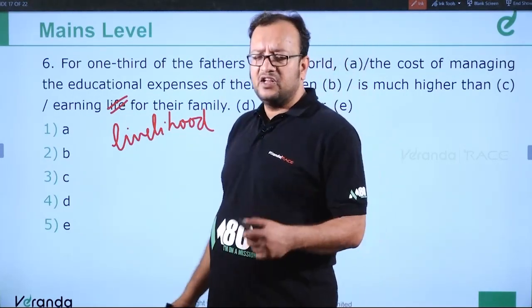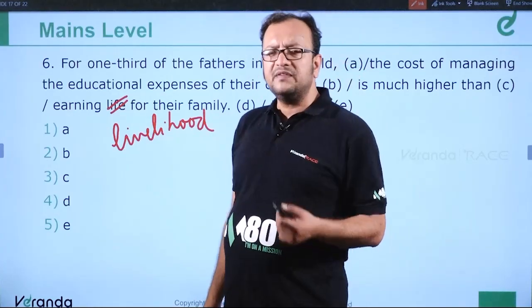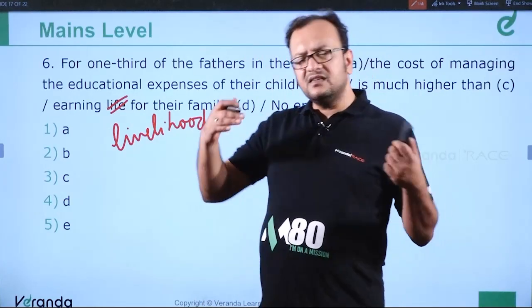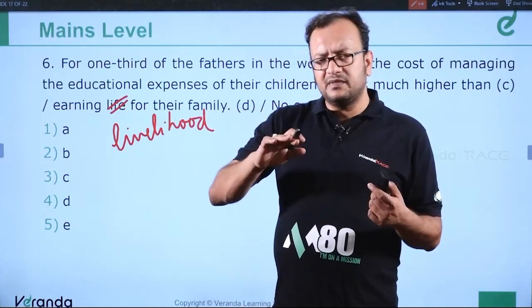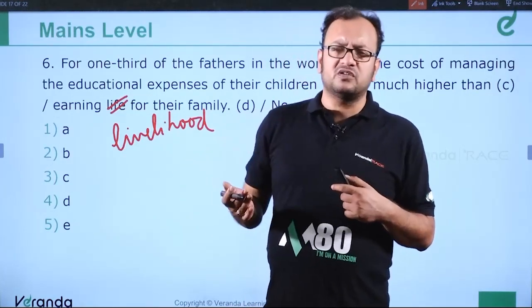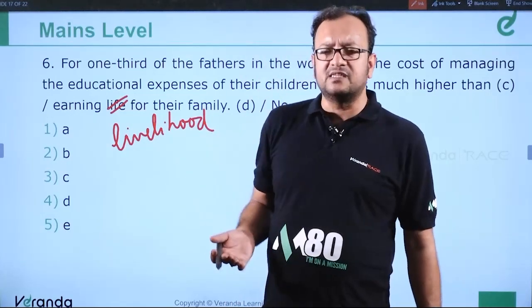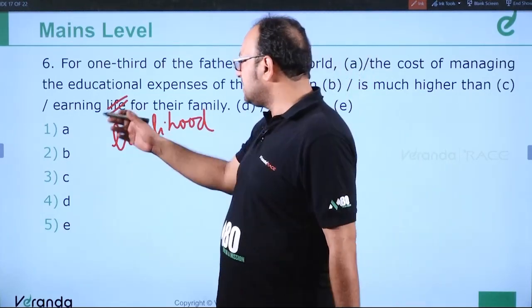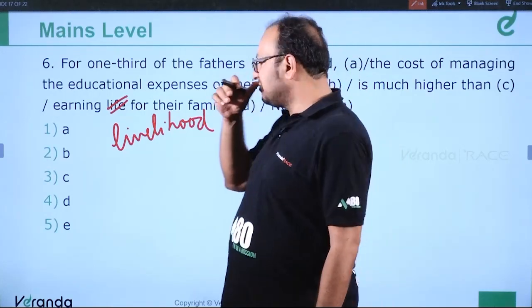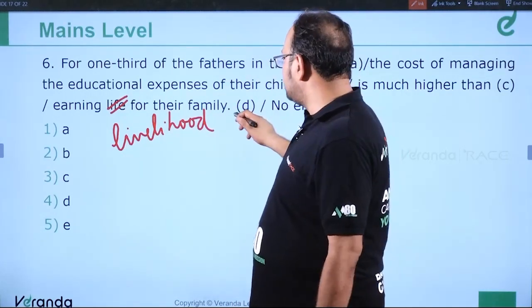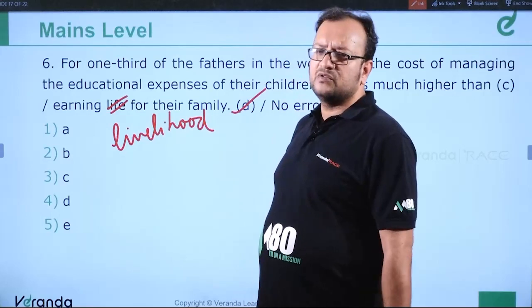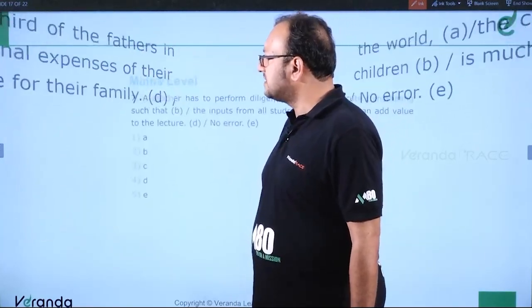You cannot earn life. You can earn livelihood or living, not even living. Living is basically the standard in which the maintenance which you do about your lifestyle. So it should be livelihood, means two square meals per day. So earning livelihood for their family, not life. You cannot earn life for someone. So D has an error. So it should be the livelihood. Clear? Moving ahead to question number 7.